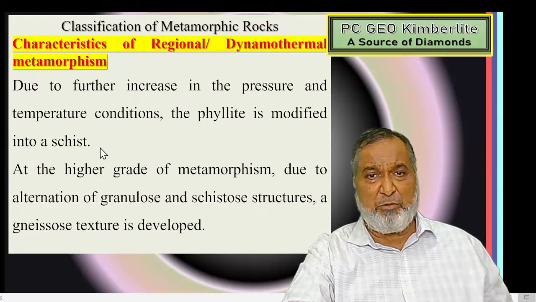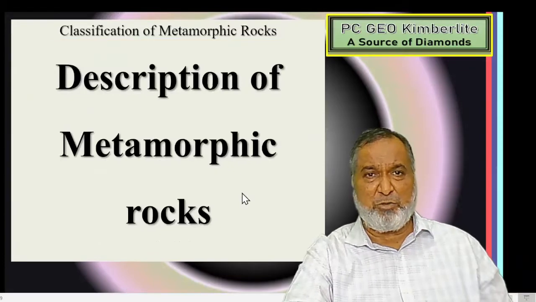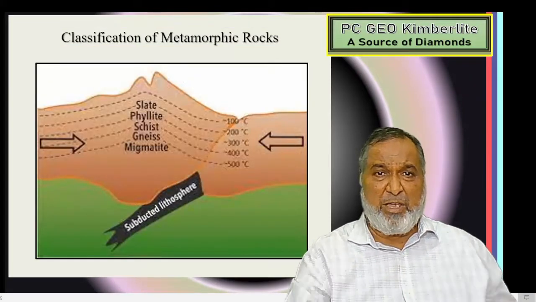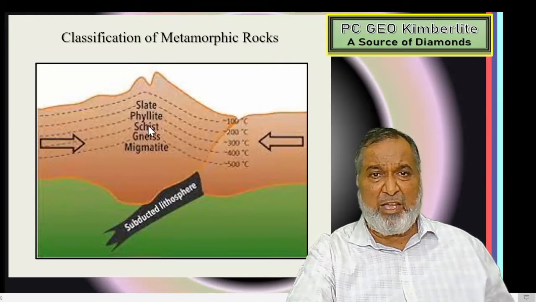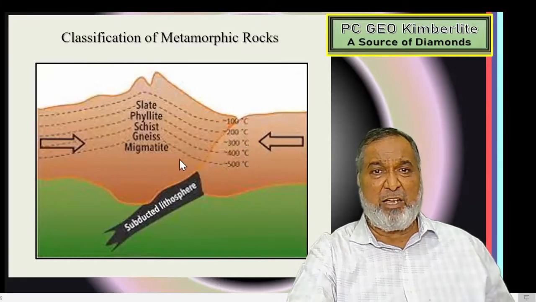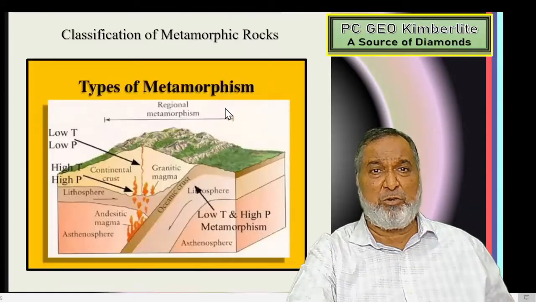So the phyllite will convert to the schist, will convert to the gneiss, will convert to the granular structure. So here we are going to see what we have on the surface: slate, phyllite, schist, gneiss and granular. That is the lithosphere, where pressure will be generated, and the temperature will be 100 degrees, 200, 300, 400 and 500. As you go deeper, the temperature goes on increasing.